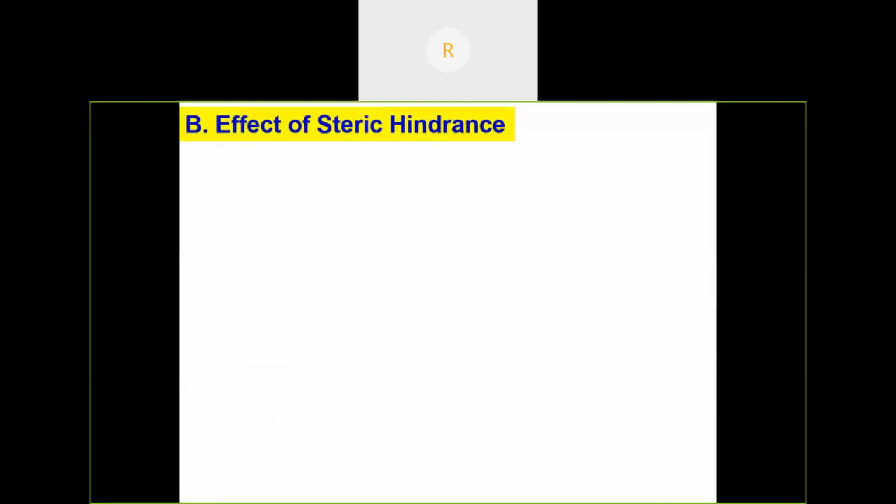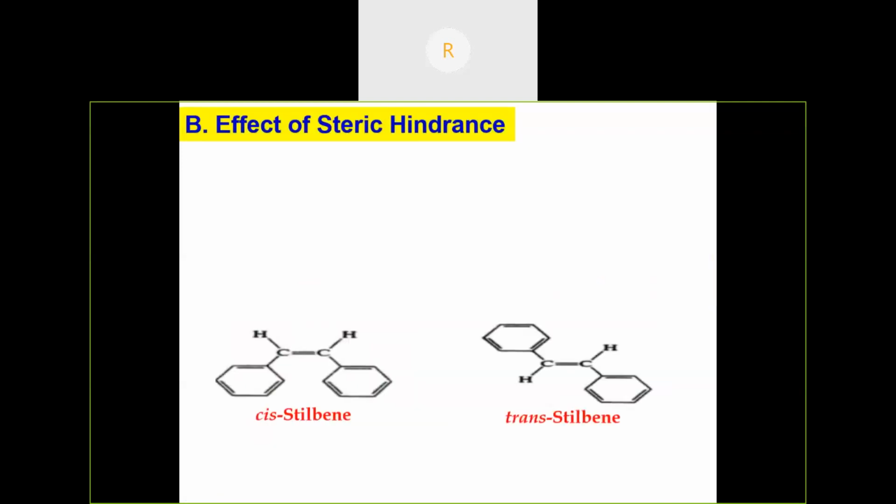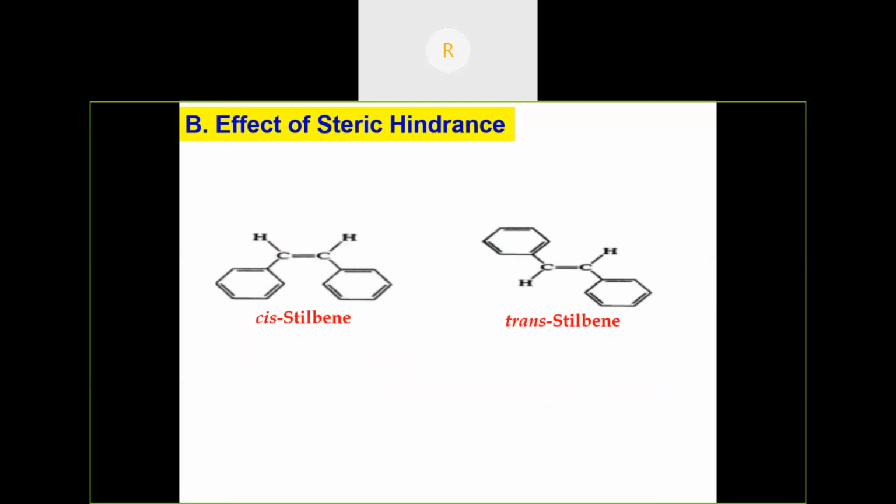Then the effect of steric hindrance. What happens if there is a steric effect? Consider the example of cis-stilbene and trans-stilbene. Which has more steric hindrance? We know cis-stilbene has more steric hindrance. Here, what types of electronic transition are possible? It contains no non-bonded electrons. It contains only sigma bonds, a carbon hydrogen sigma bond, and a carbon carbon double bond. A vinyl ring is there, so a pi to pi star transition will be possible.